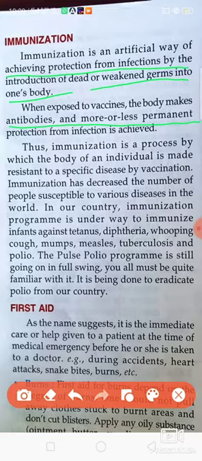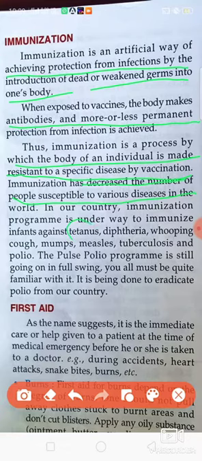Now next is the immunization process, by which the body of an individual is made resistant to a specific disease by vaccination. Immunization has decreased the number of people susceptible to various diseases in the world, because they take the protection from infections, so their body gets immunized and those persons don't get such types of diseases.